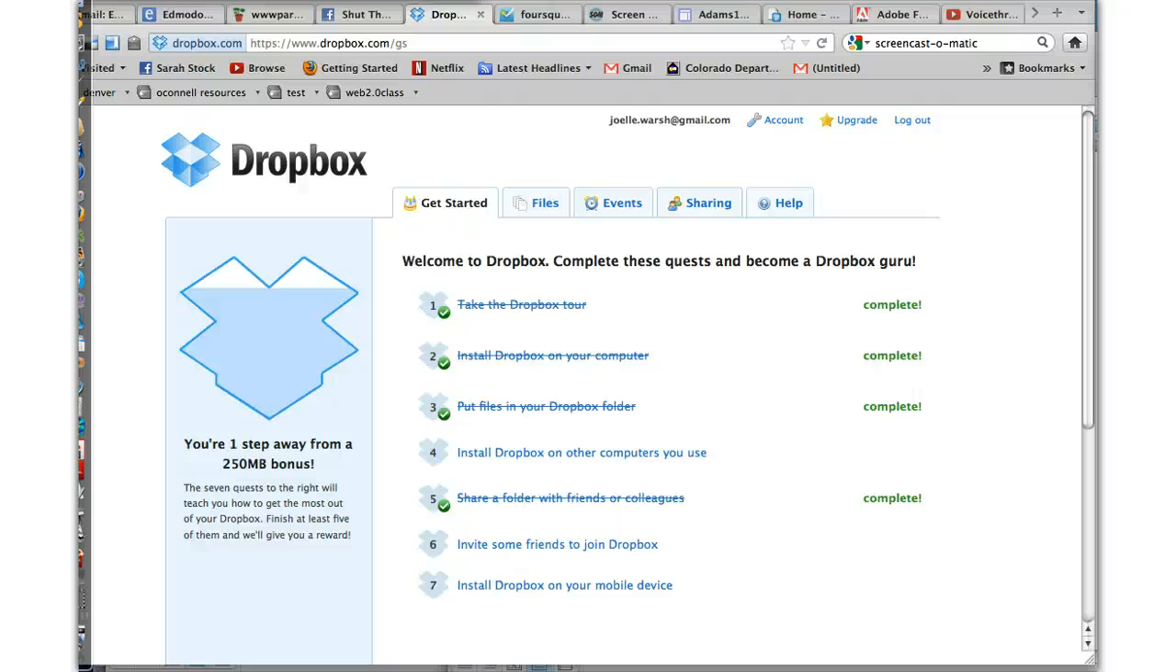Okay, you should have taken the tour of Dropbox already. Let's go over some of the features a little more in depth. You probably logged in, installed it, and created your account. There are seven steps to this quest. They say to become a Dropbox guru, and if you do, you get a 250 megabyte bonus.